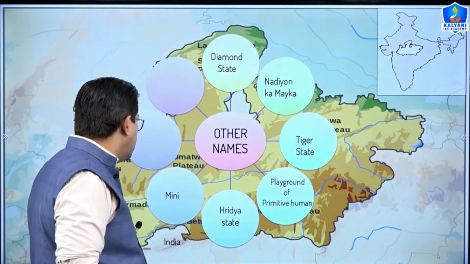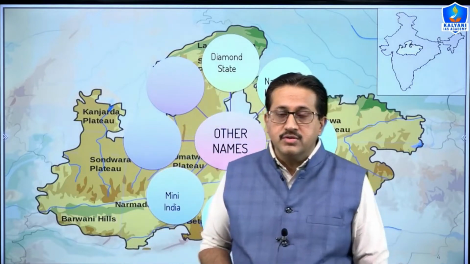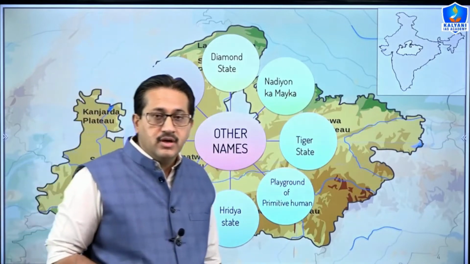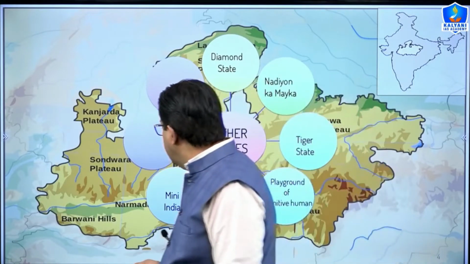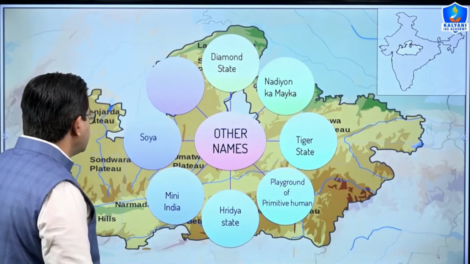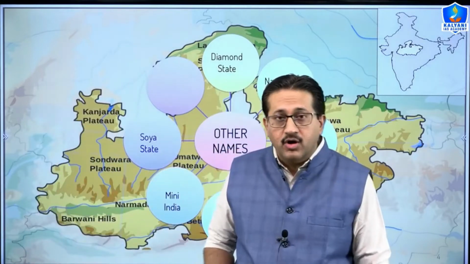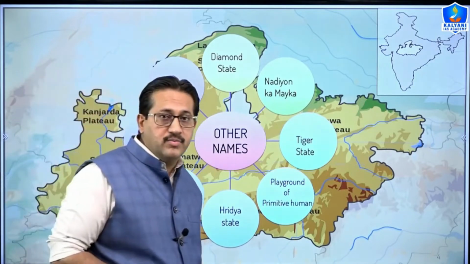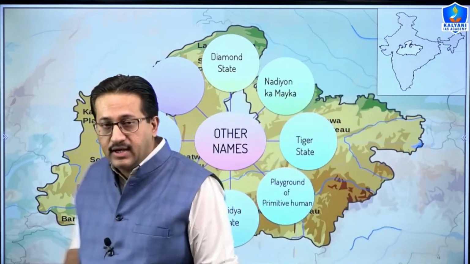It is also known as Mini India. Why? Because earlier to the separation of Chhattisgarh from Madhya Pradesh in 2000, it was the largest state in terms of area. That is why it is known as Mini India. Our state is also known as the Soya State. Why? Because in terms of soya bean production, it is the leading producer in India, accounting for around 80% of soya bean production.